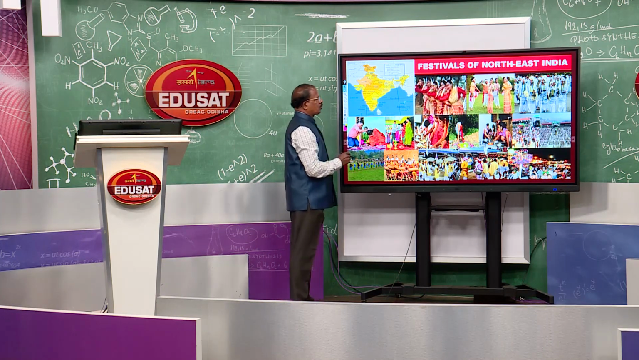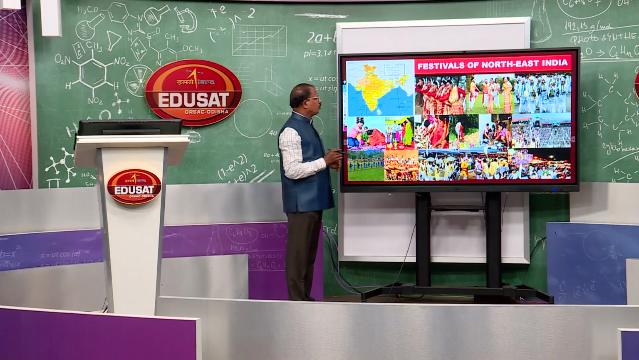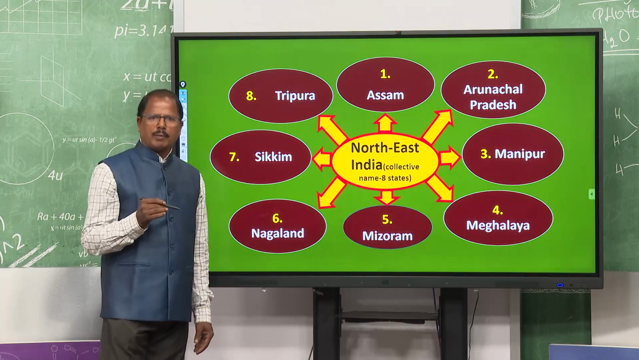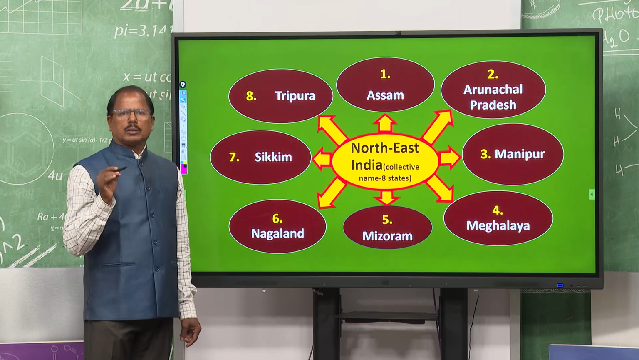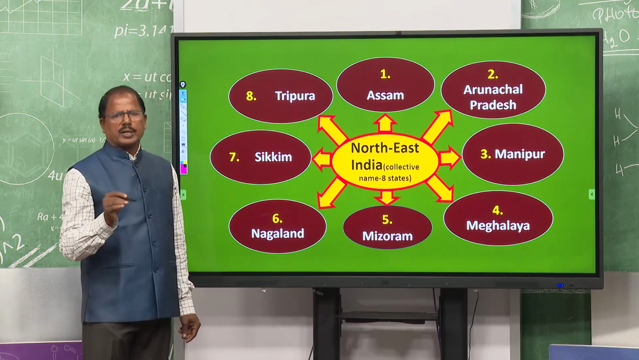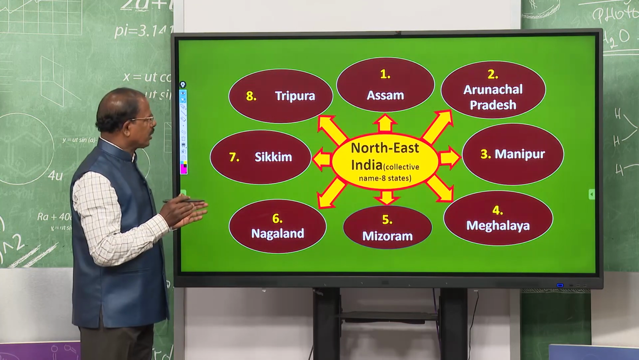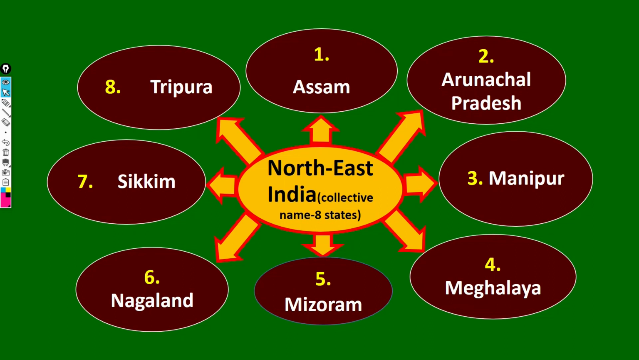So, the topic is Festivals of Northeast India. All these images which are given on the screen are about different festivals observed or celebrated by the people of Northeast India, right. When we say Northeast India, we know 8 states form the Northeast India: Assam, Arunachal Pradesh, Manipur, Meghalaya, Mizoram, Nagaland, Sikkim and Tripura.